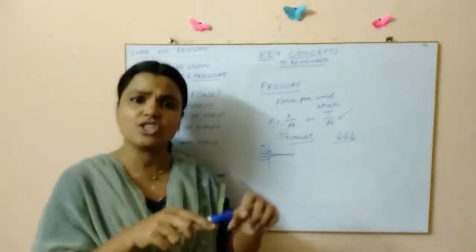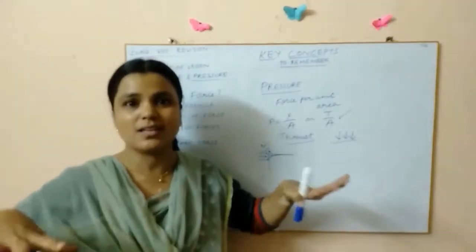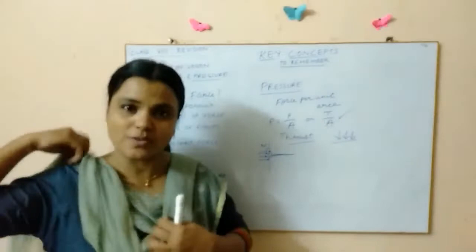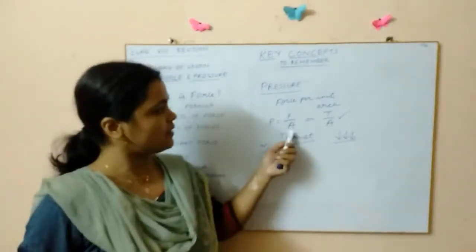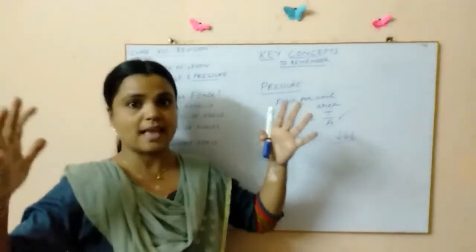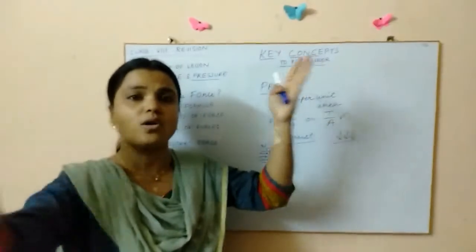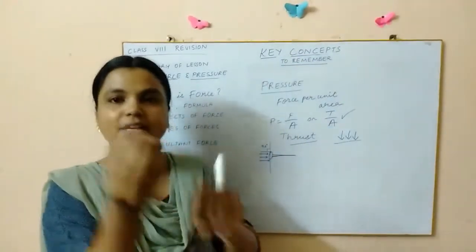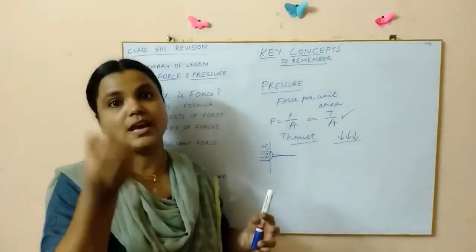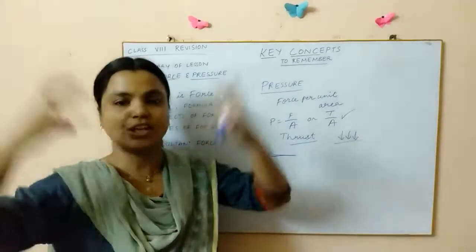Tell me why the pressure decreases once you increase the area. The force that you are applying is distributed over a wide area. Then each part of the area will be receiving a little amount of force. Did you understand? So that's the reason why the pressure reduces. But when so much force acts upon a small area, then the whole force is concentrated on that small area, and because of which, every particular place of the area experiences that huge amount of force.